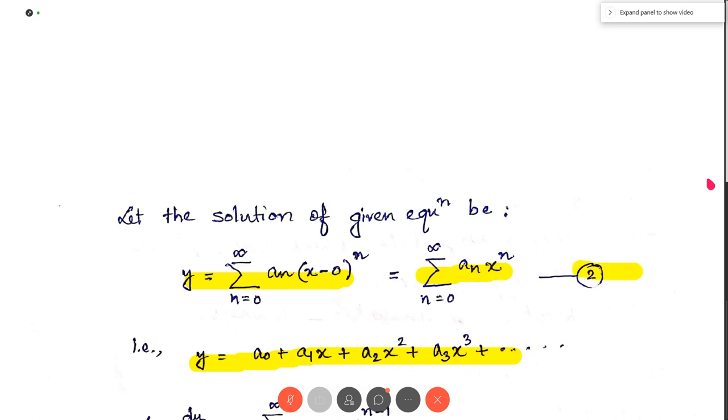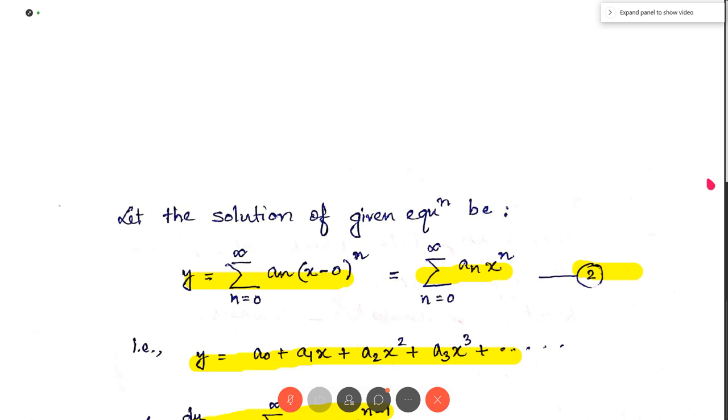And then we have to find y dashed only, because there are no terms of d2y by dx2. So we have to take y dashed, and y dashed will be this, and its summation starts from n equal to 1. Now according to the step, we have to put the value of y dashed and y in equation 1. So equation 1 was y dashed minus 2xy equal to 0.